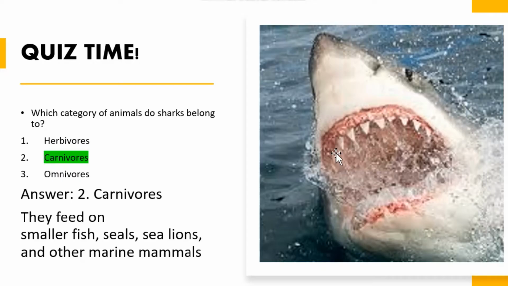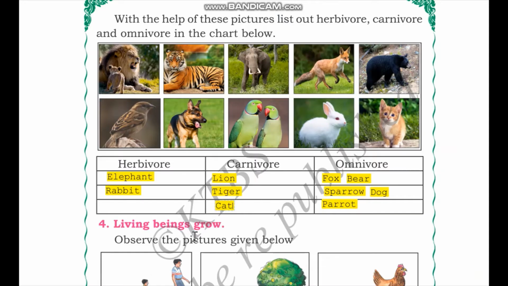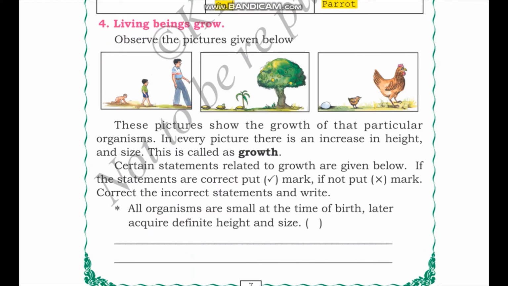So as you can see here, sharks have very sharp teeth which helps them to tear through the flesh of their prey. They feed on smaller fish, seals, sea lions and other marine mammals and animals. So this is the diet of sharks, and sharks are carnivores. Now let us move on to the next characteristic.